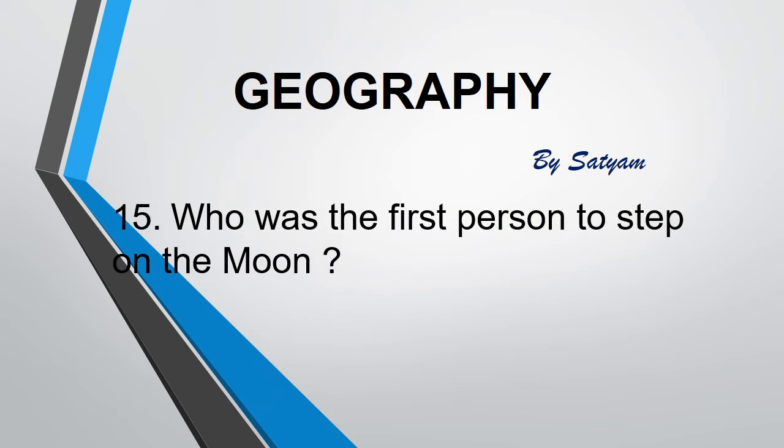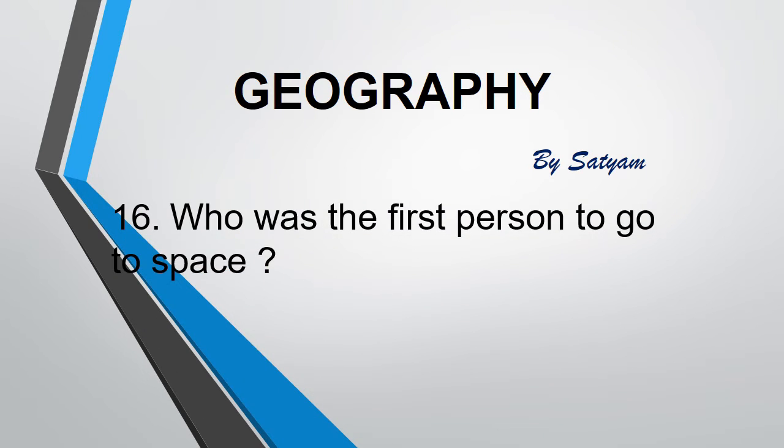The next question is: who was the first person to step on the moon? The answer is Neil Armstrong. Neil Armstrong landed on moon on 20th July 1969. The next question is: who was the first person to go to space? The answer is Yuri Gagarin. Yuri Gagarin from Russia was the first human in space.